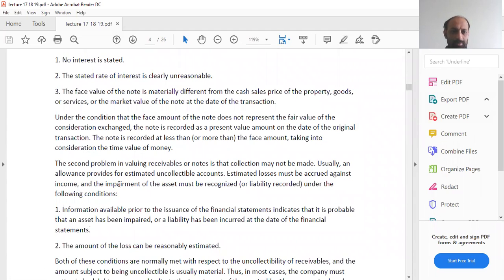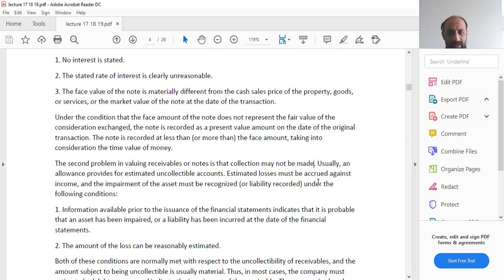Now, when we talk about bad debt, we know that the note receivable simply may not be collected; collection may not be made. Why? Because a customer owes you $20,000 as account receivable or trade receivable, and if the customer is unable to pay, that is a problem which is directly linked to the concept of receivables, that you simply may not get the money back.